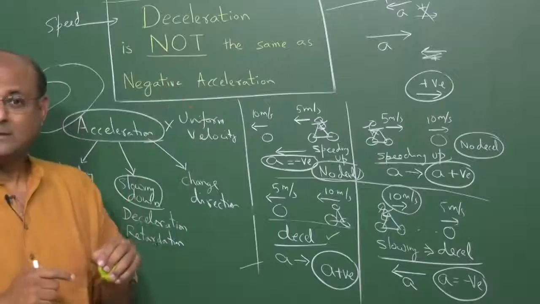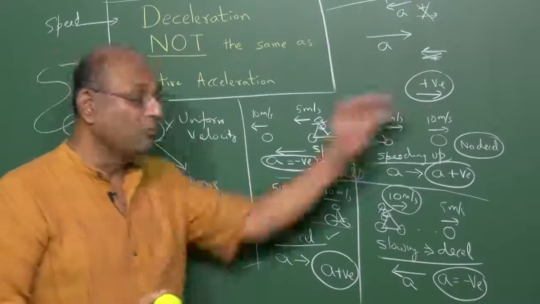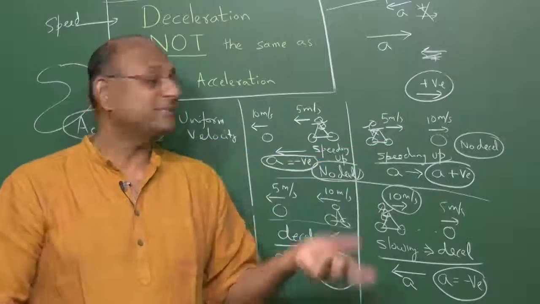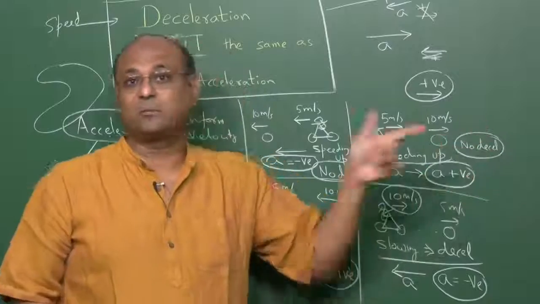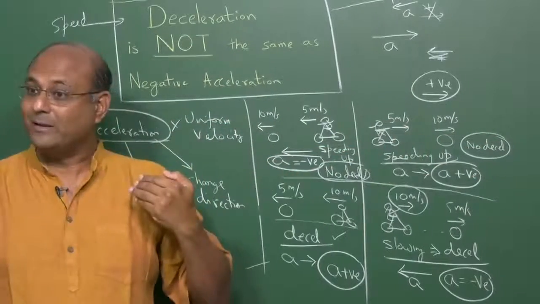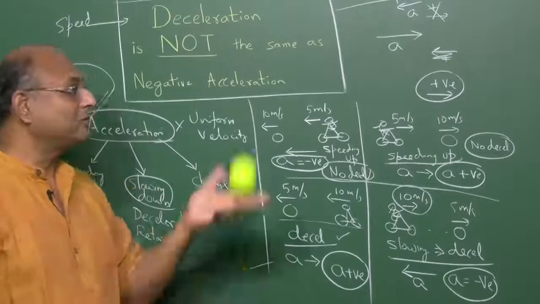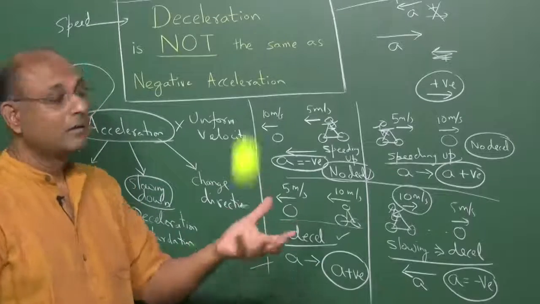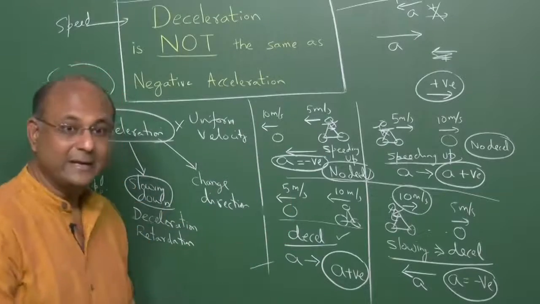Then why do you learn this? Because many books assume that you are moving in the positive direction. Always, they assume that the direction you are moving is positive, which is very confusing because sometimes you may be going that way, sometimes you may be going this way. So for example, I took this ball and I threw it up. The ball went up and then came back down.